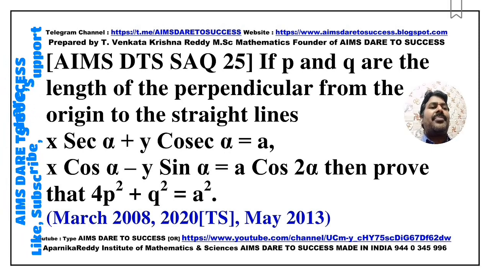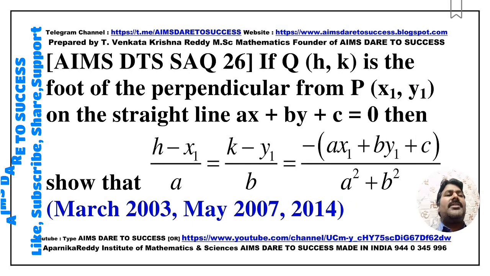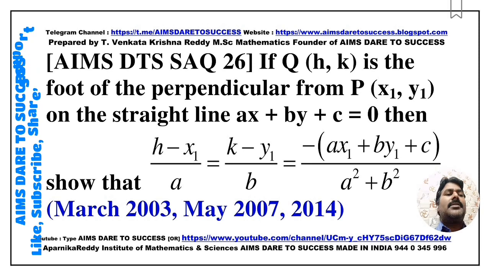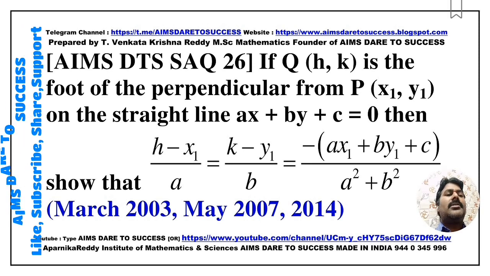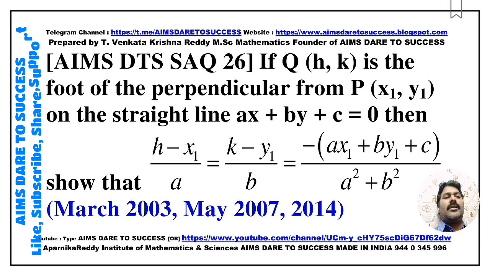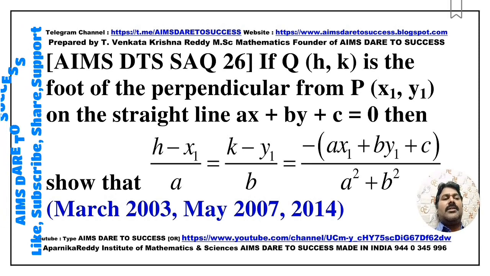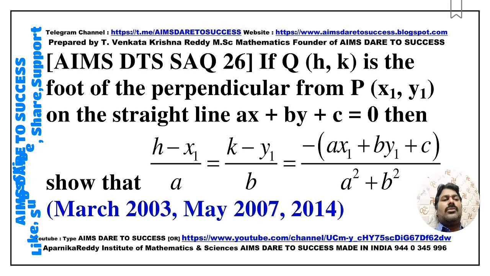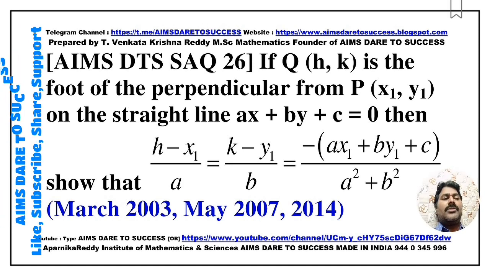Next, SAQ 26. If (h, k) is the foot of the perpendicular from the point P(x1, y1) on the straight line ax + by + c = 0, then show that (h - x1)/a = (k - y1)/b = -(ax1 + by1 + c)/(a² + b²). This question will also come in long answer questions related to this concept. So practice more. It is a VIP question. This question came from March 2003, May 2007, May 2014.